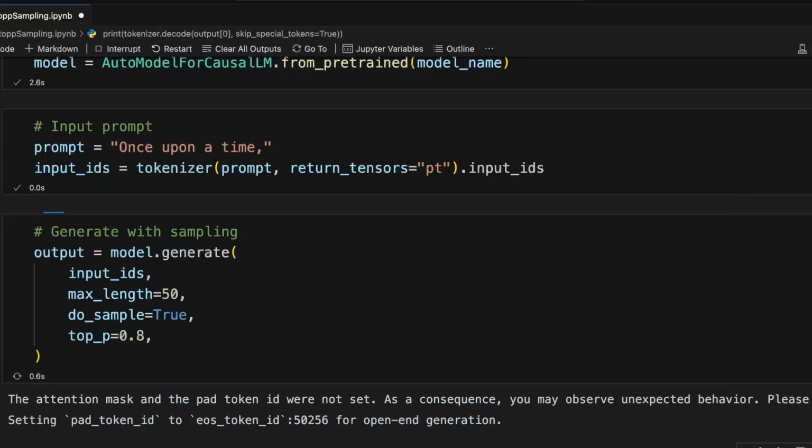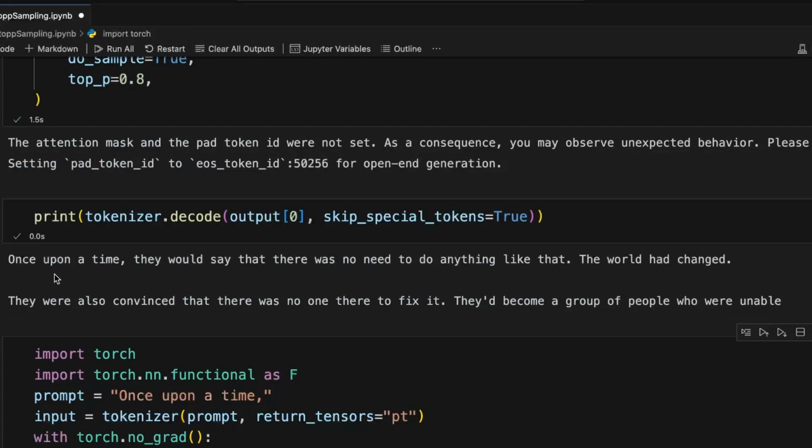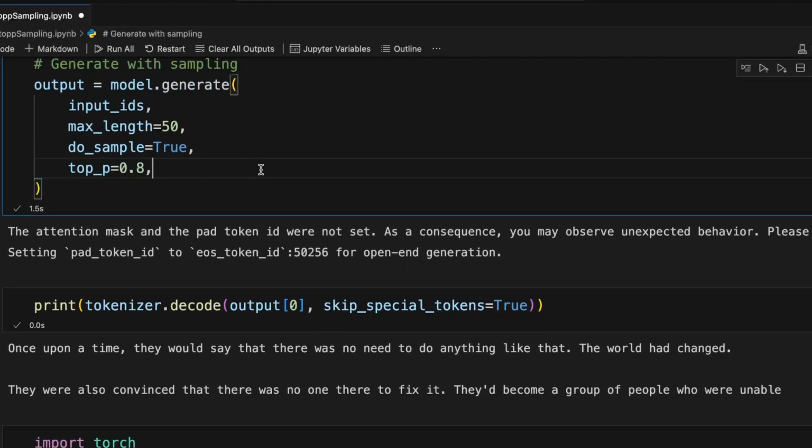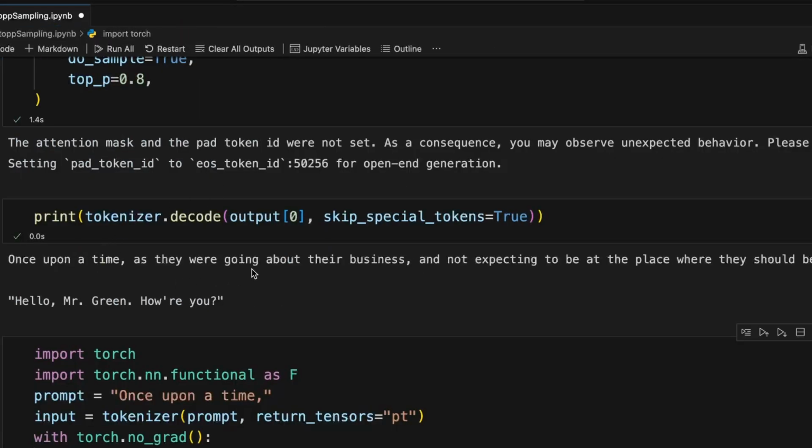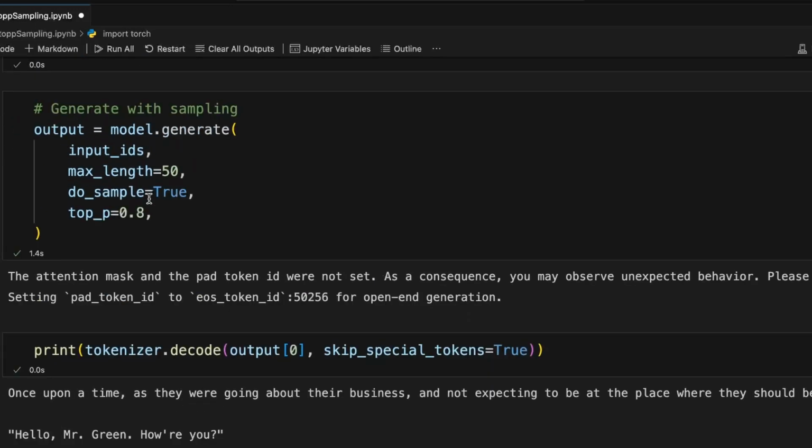So let's run this and we can see: once upon a time they would say that there was no need to do anything. Let's run it again. So you can see that the output has changed to: as they were going about their business. So it's again non-deterministic. What would happen if I choose a very low top P value?